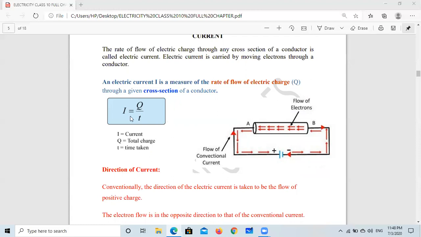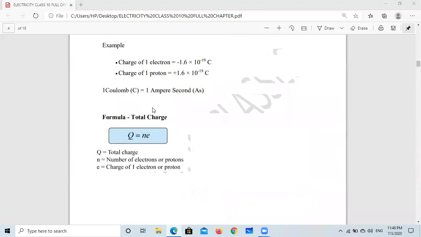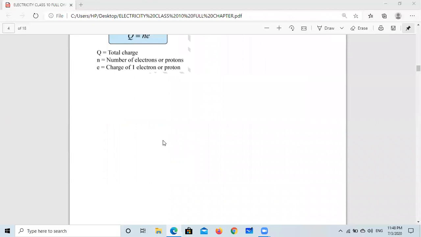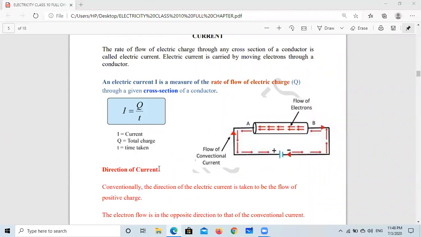So we can say I is equal to Q upon t, and Q can also be written as Ne. So also we can say I is equal to Ne upon t, because in place of Q you can write Ne.